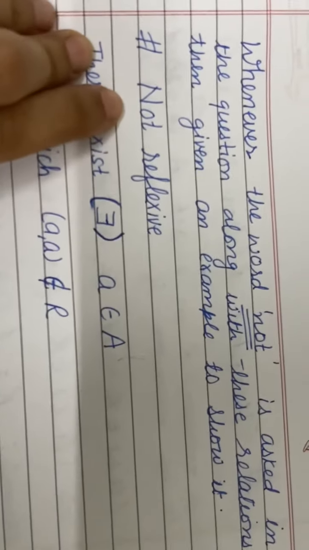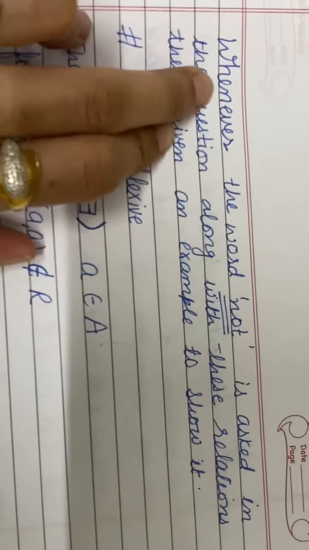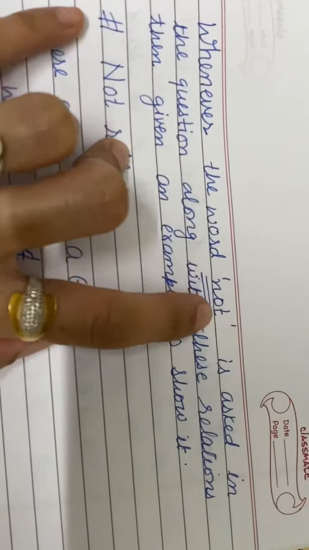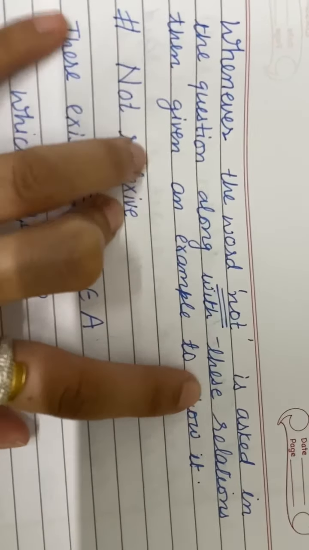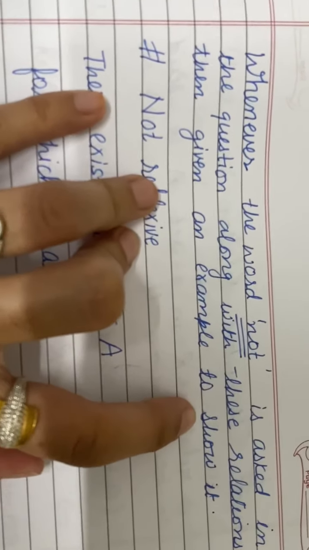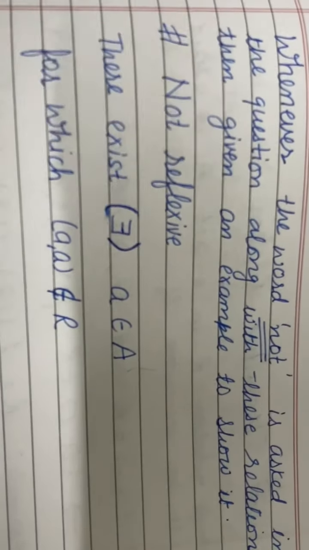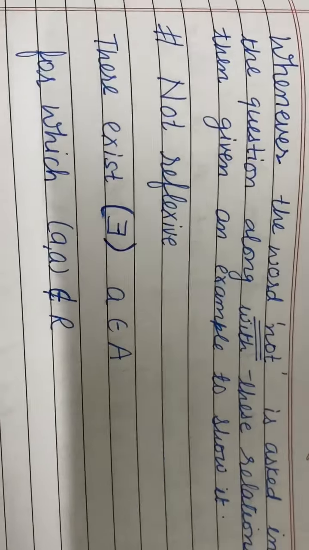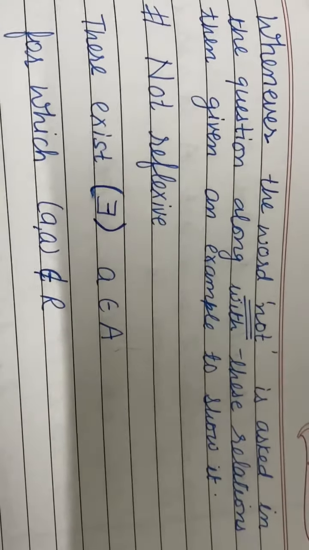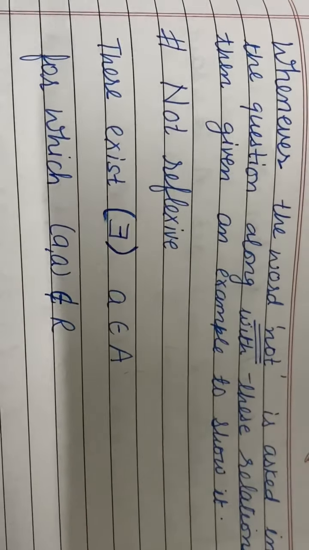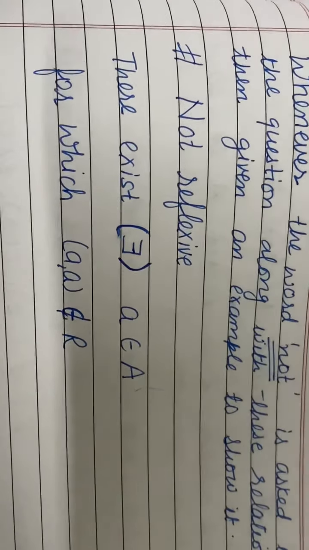But if they ask what about not reflexive? Whenever the word "not" is asked in the question along with these relations, give an example to show it. Whenever they ask why it is not reflexive, not symmetric, not transitive, then you have to give an example.